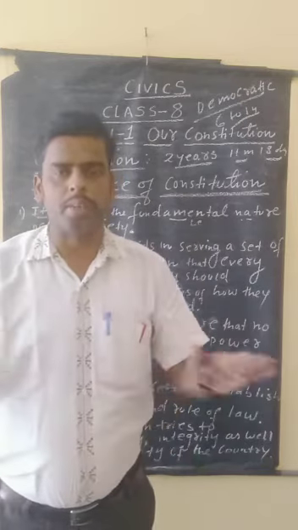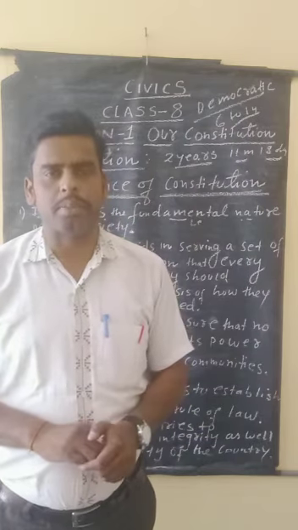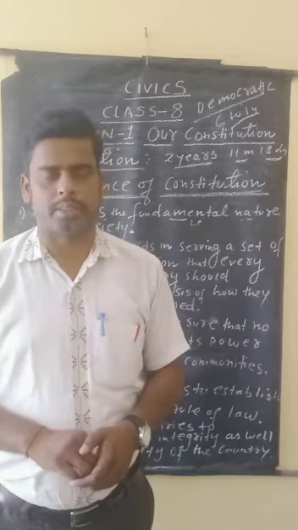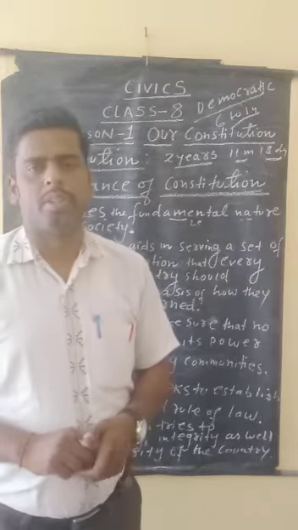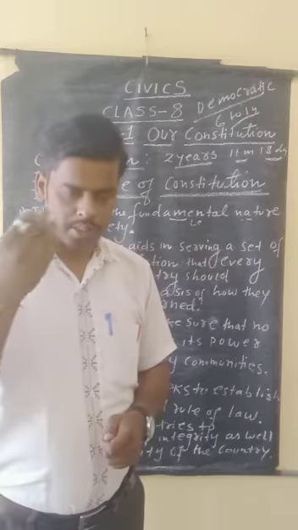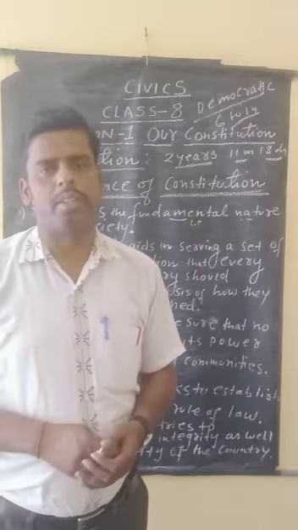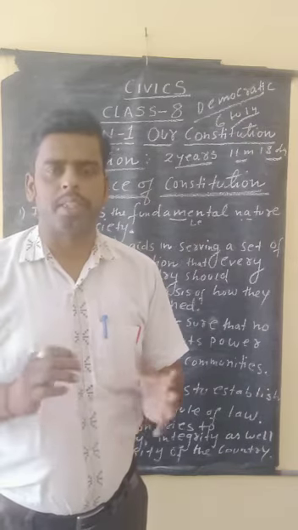All are equal means that those who attain the age of 18 years have the right to vote, which is the universal adult franchise. That's why the right to vote is very important for us. The right to vote gives us the freedom to choose our candidate so that he or she can run the country as well as possible, in a good and peaceful manner.